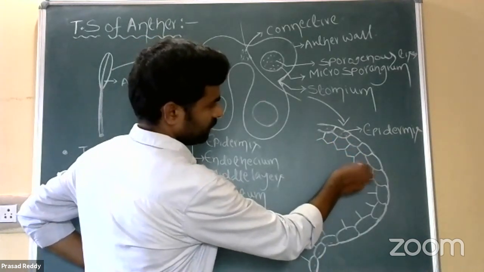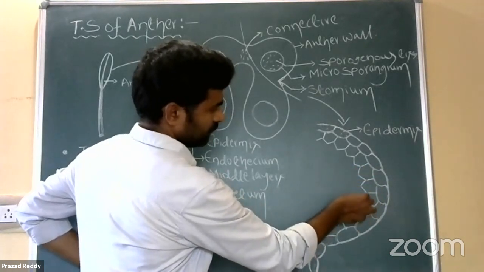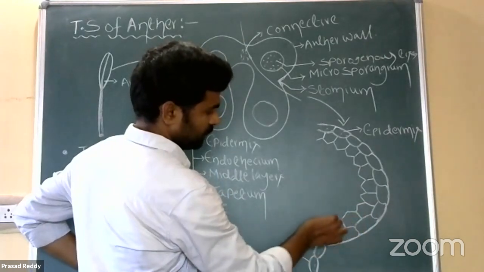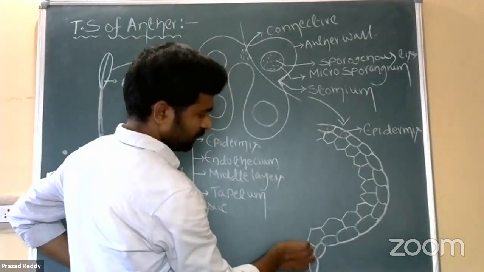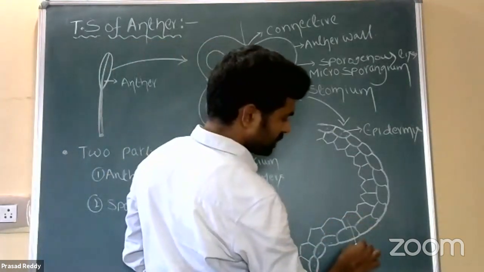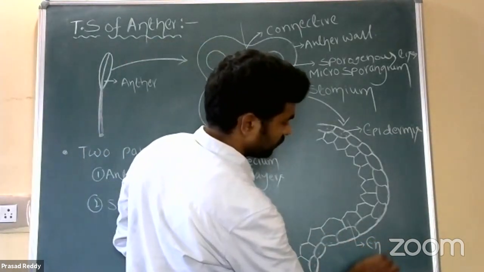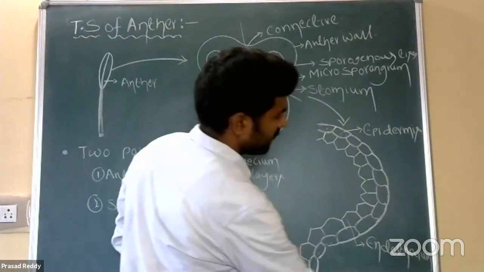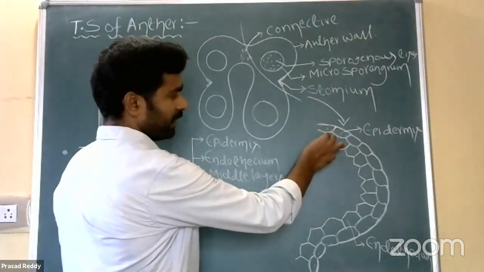See here, these are radially elongated cells, located below the epidermis. So how will you define endothecium? Radially elongated cells which are present below the epidermis are called endothecium.